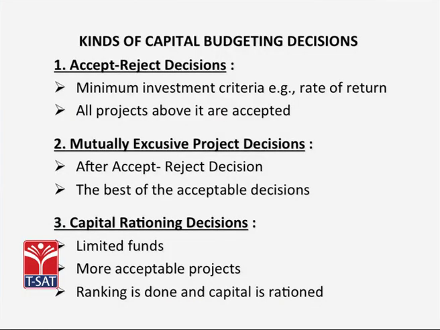The firms take capital budgeting decisions which could be the simplest capital decisions like accept-reject decisions, wherein you choose an asset or reject it, or it could be a mutually exclusive decision where you have more than one acceptable project but you can choose only one. When you take one project, the other automatically gets excluded. The third type of a capital budgeting decision or an investment decision is such where there is more than one acceptable project but the capital available is limited, so you ration the capital available between the projects.